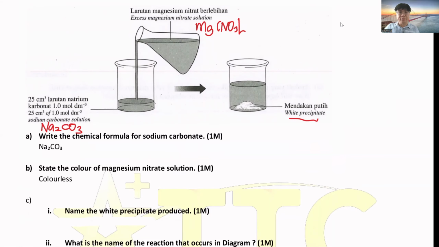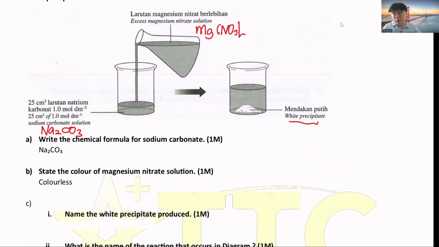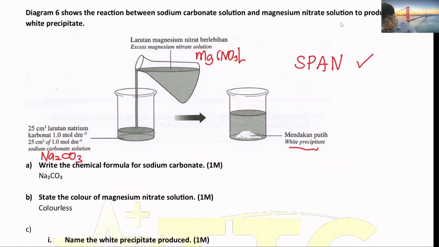How to memorize? For this, you need to know how to differentiate soluble and insoluble salts. So any salt that contains sodium will be soluble. Means any salt started with sodium will be soluble. Any salt started with potassium will be soluble. Any salt started with ammonium will be soluble. And with nitrate will be soluble. When you see any salt with these four ions, for example sodium chloride, sodium nitrate, sodium carbonate, whatever sodium will be soluble. Whatever potassium will be soluble.